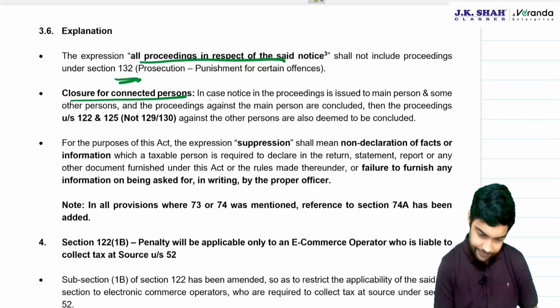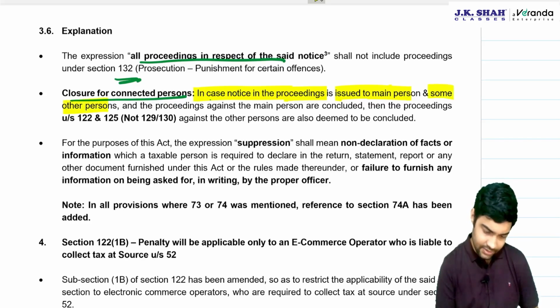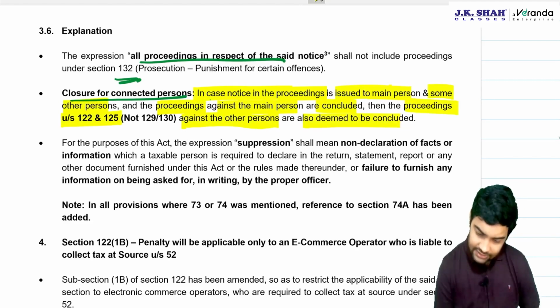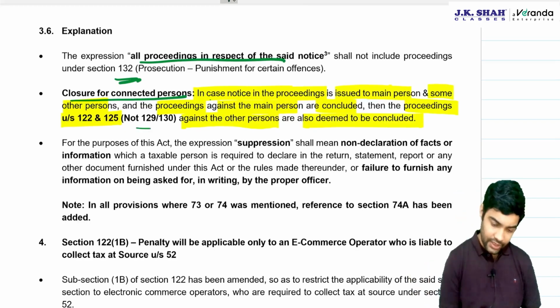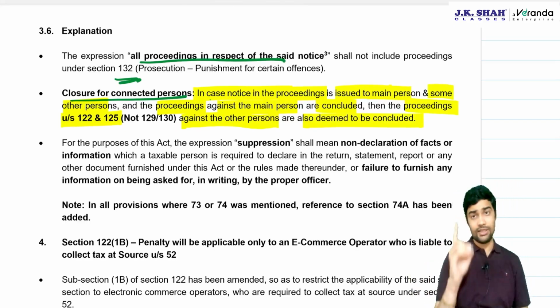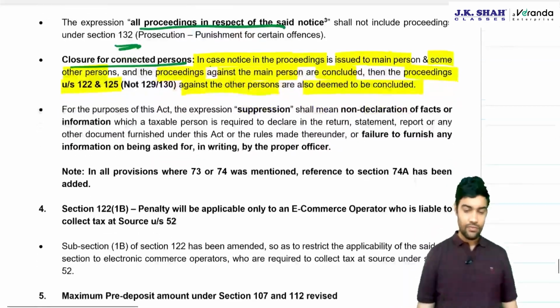In case a notice in the proceedings is issued to the main person and some other person, and the proceedings against the main person are concluded, then the proceedings under 122 and 125 against the other persons are deemed to be concluded. But careful, not 129 and 130. 129 and 130 proceedings will still apply.